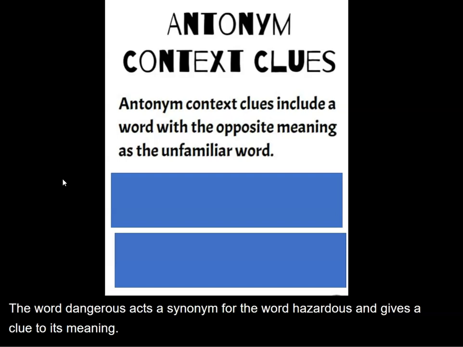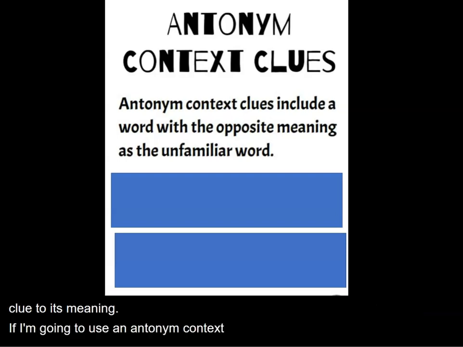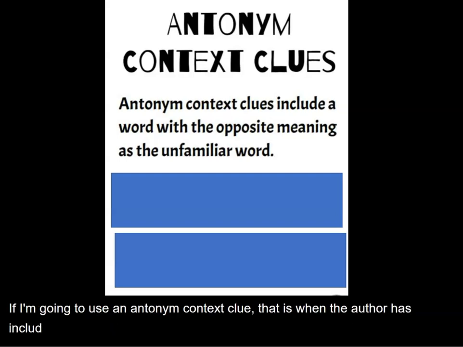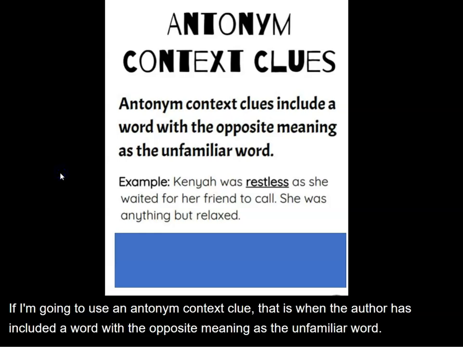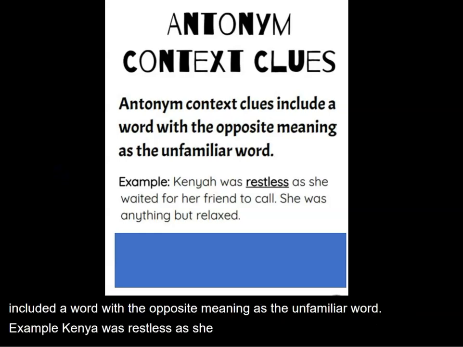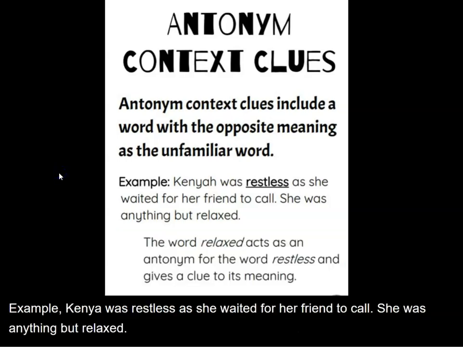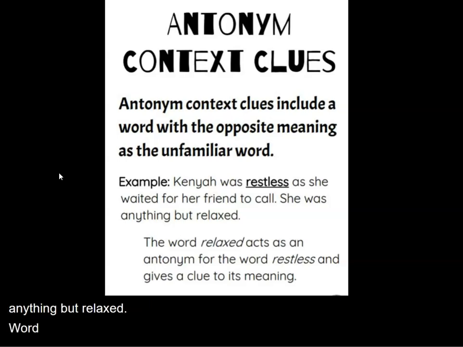If I'm going to use an antonym context clue, that is when the author has included a word with the opposite meaning as the unfamiliar word. Example, Kenya was restless as she waited for her friend to call. She was anything but relaxed. The word relaxed acts as an antonym for restless and gives a clue to its meaning.